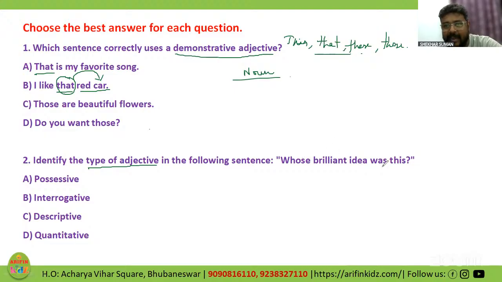Whose brilliant idea was this? Possessive, interrogative, descriptive, quantitative. Definitely, whose brilliant idea is taken together right here. Brilliant is again a quality. So this is a noun over here, and this is used as an interrogative adjective. So my option B is the right one. Correct? Very good. Now you people have charged up.